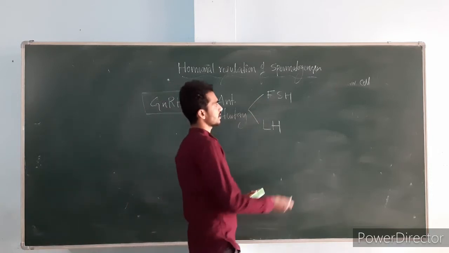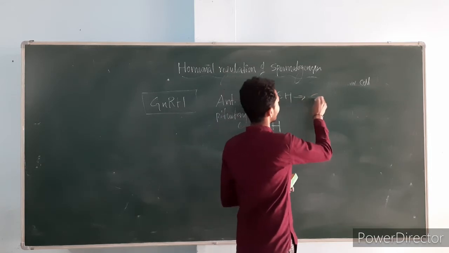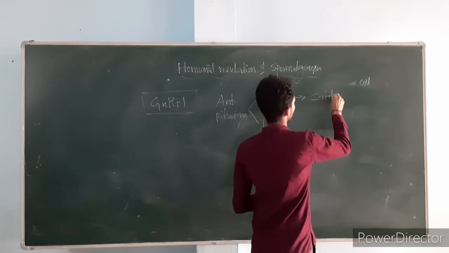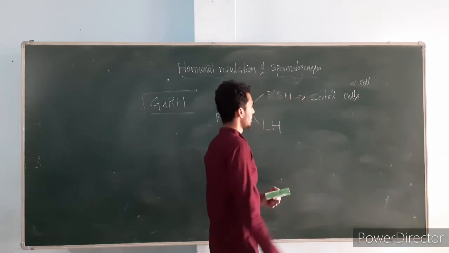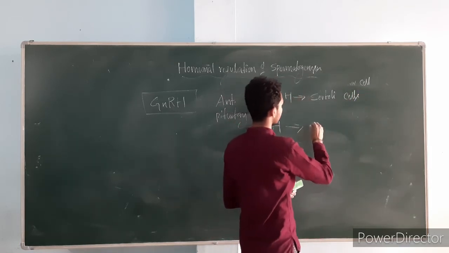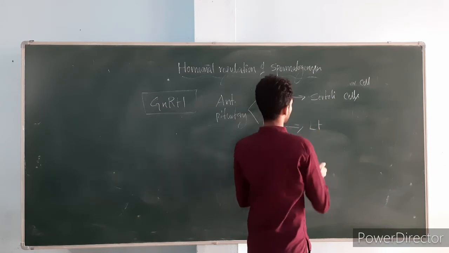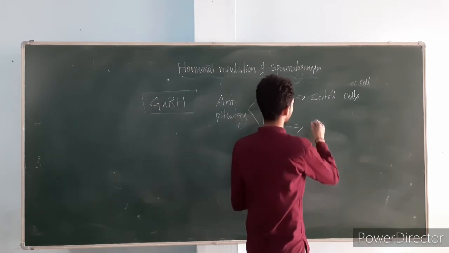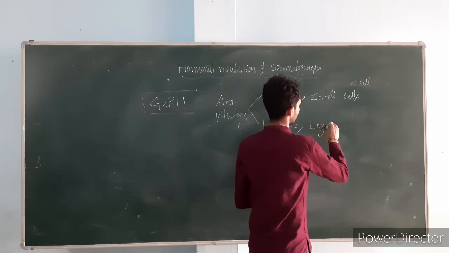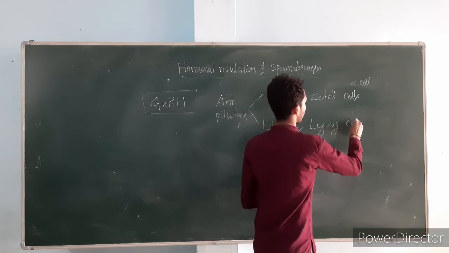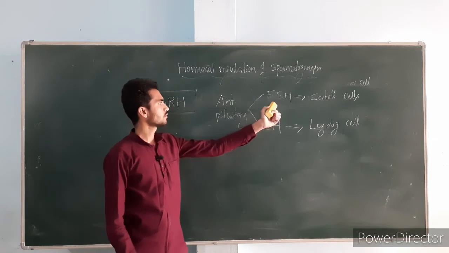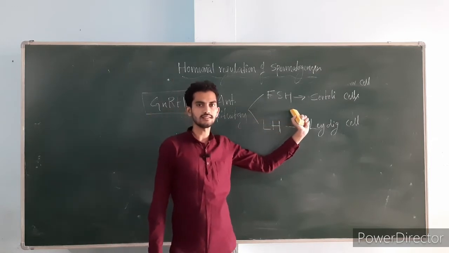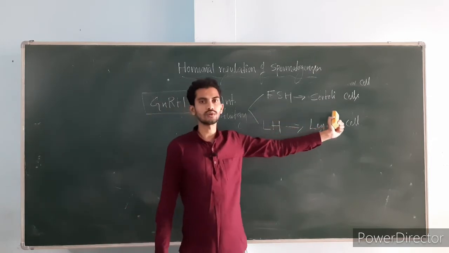This follicle stimulating hormone acts on the Sertoli cells of the seminiferous tubule, and luteinizing hormone directly acts on the Leydig cells. After the follicle stimulating hormone is released into the blood, it will reach the Sertoli cells.